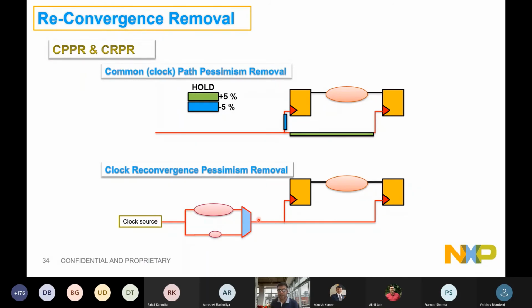path in the launch and this path in the capture. But both of them cannot be acting at the same time. There will be some functionality of the chip, whether it's a 0 or a 1. So I will be removing the differences in these delays in the clock path the way I'm using it for CRPR, CPPR. These are the two concepts quite often used.